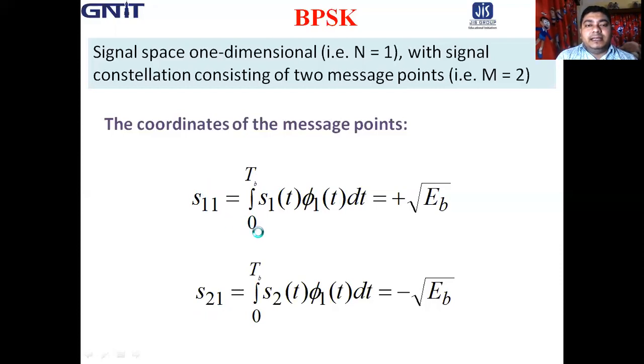S11 is basically the integration from 0 to TB. That part I actually covered in the signal space diagram also, the fundamental concept. Just here, now in the digital modulation technique, we apply the concept of signal space analysis. This is the beauty of the signal space diagram. So S11 is defined as the integral from 0 to TB of S1(t) phi 1(t) dt. So you know S1(t) and phi 1(t).